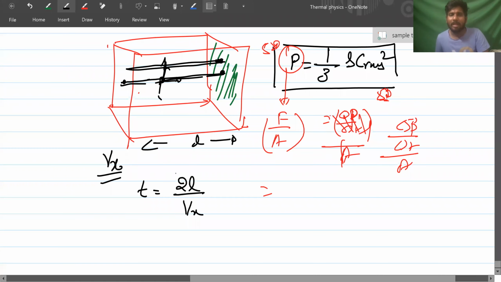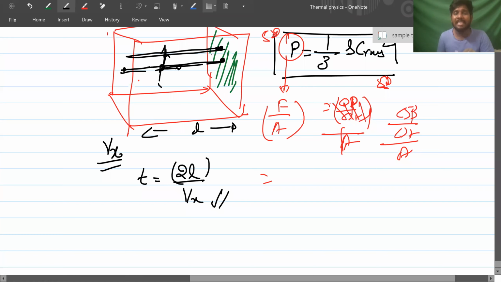Can I say it is 2L by Vx? Yes, sir. So time is 2L by Vx, and the change in momentum: initially when it is going in this direction, the momentum is mvx, right? When it is reversed and coming back, what is the velocity here? Minus mvx. The difference is 2mvx. Yes, sir.